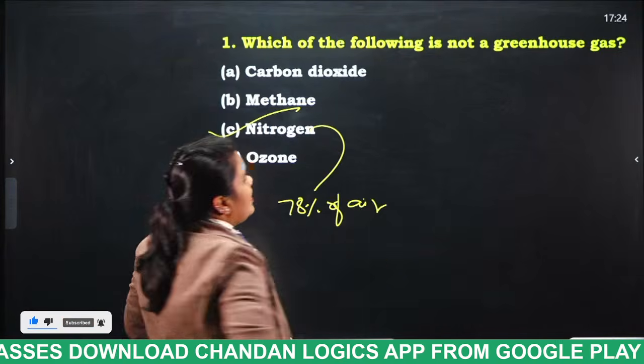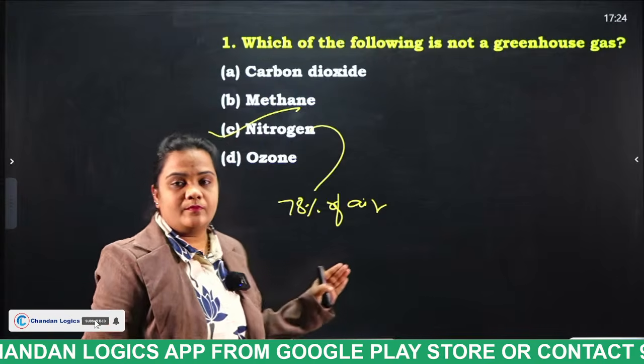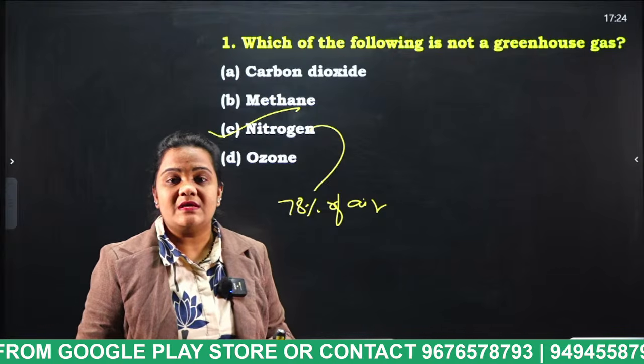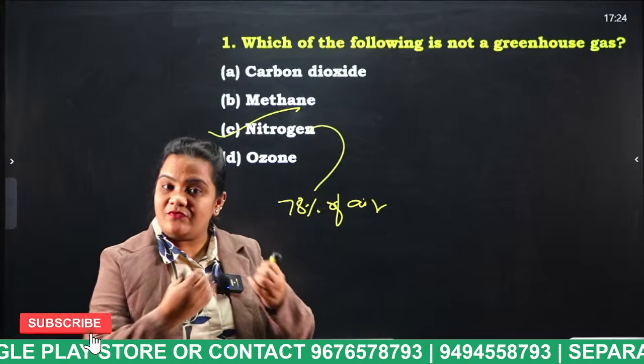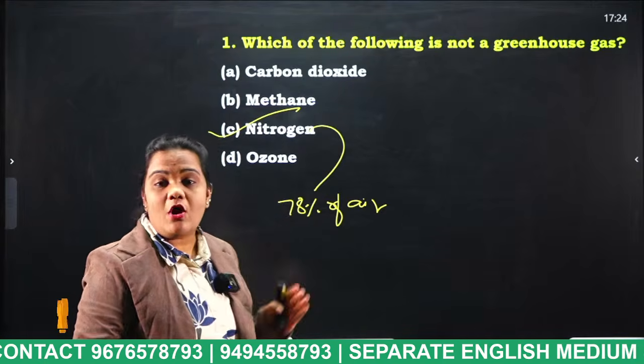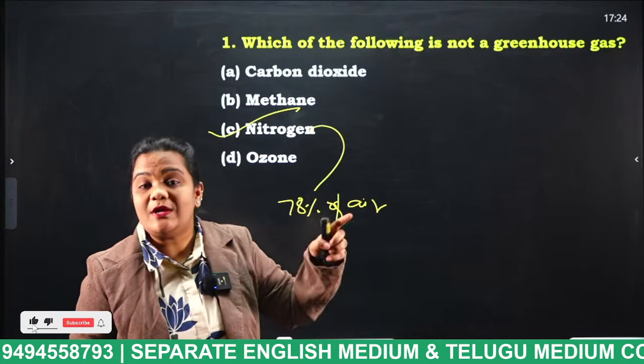So what are the greenhouse gases here? Carbon dioxide, methane, ozone. Carbon dioxide will absorb the heat from the atmosphere. But when compared to carbon dioxide, methane will absorb the heat from the atmosphere 25 to 80 times more.